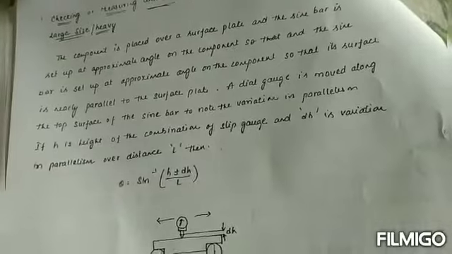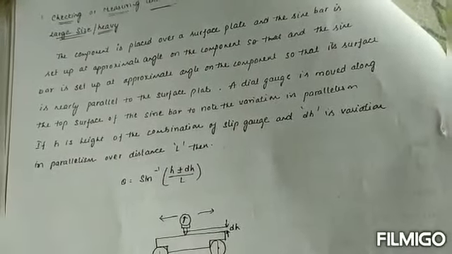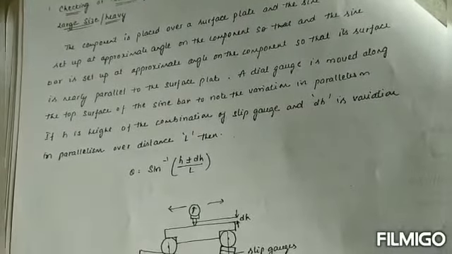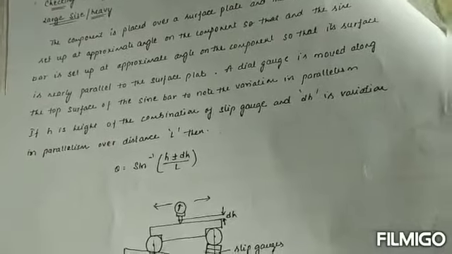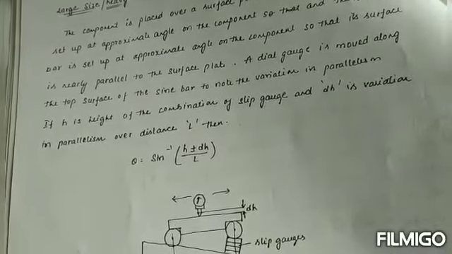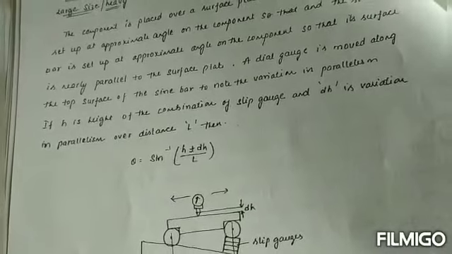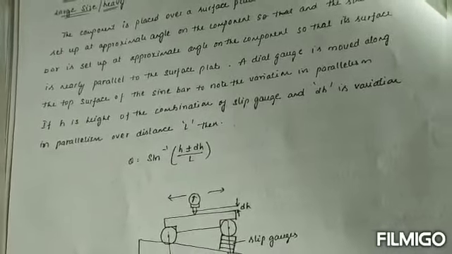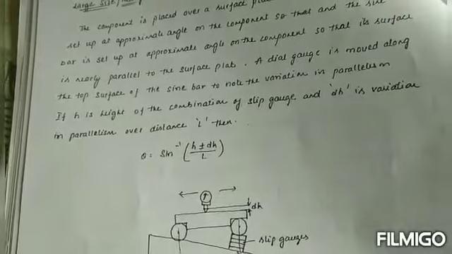Okay, the component is placed over a surface plate and the sine bar is set up at an approximate angle of the component, so that its surface is nearly parallel to the surface plate. The dial gauge is moved along the top surface of the sine bar to note the variation in parallelism. If h is the height of the combination of the slip gauge and dh is the variation in parallelism over distance L, then theta is equal to sin inverse of h plus or minus dh by L.